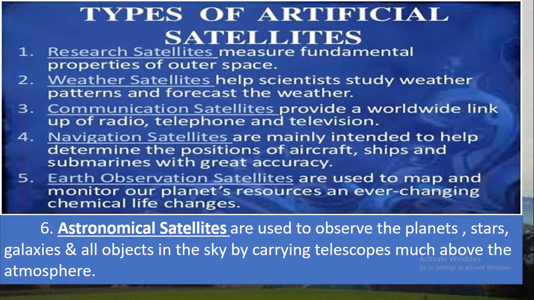So there are different types of satellites. Research satellites measure fundamental properties of outer space. Then weather satellites help scientists study weather patterns and forecast the weather, and also they helped to show that the ozone layer was being depleted. The news that we get through radio, television, and newspaper is obtained by the use of weather satellites, and it is due to weather satellites that weather forecasts about rainfall, wind, and cyclones are possible quite in advance.